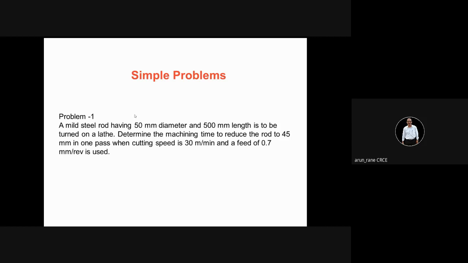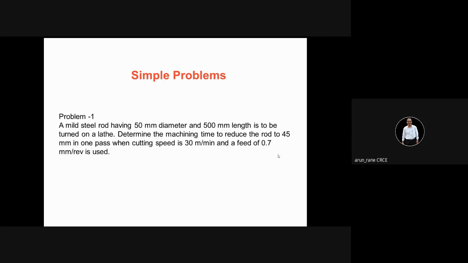Remember, 50 to 45, that means the depth of cut. Remember, the depth of cut is always calculated radially. Depth of cut means how much the tool is penetrating inside, and it will be always radial. Remember, because in case of lathe, the workpiece is rotating. That means if you are giving the depth of cut as 1 mm, your diameter will reduce by 2 mm. This is what you have to always remember. Or if my diameter is reduced by 6 mm, that means my depth of cut is 3 mm. Remember, there should not be any mistake in this.